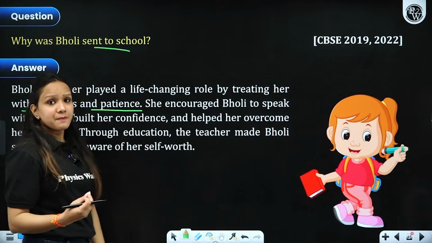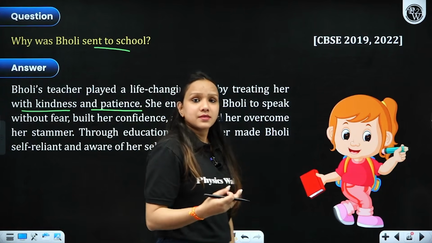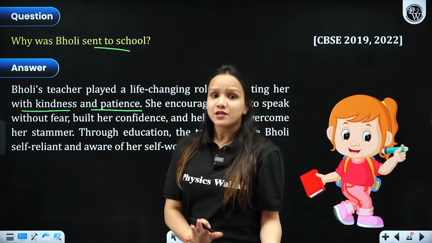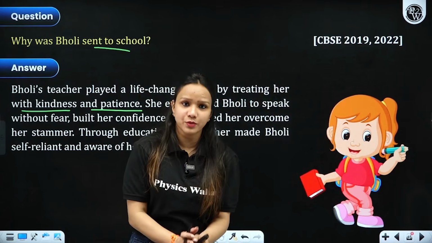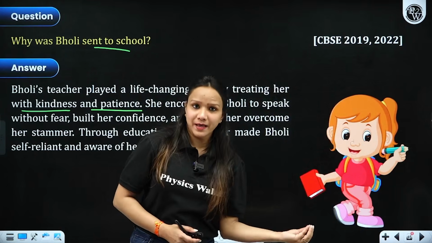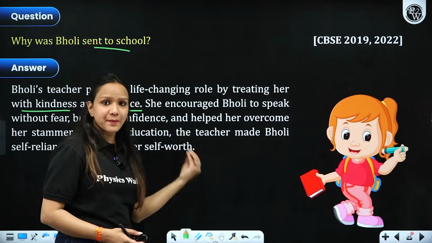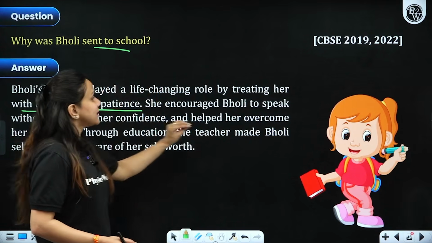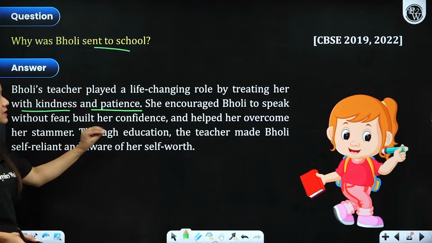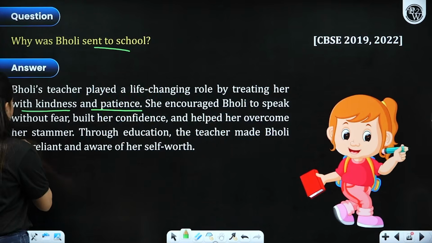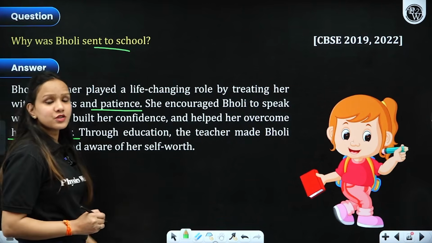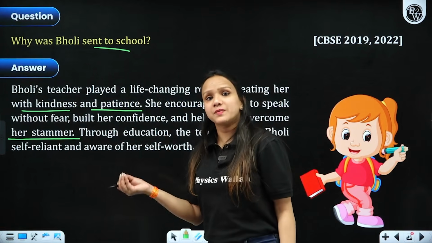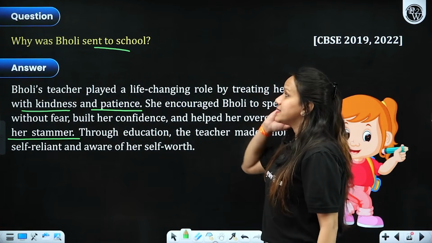The kindness that she was not getting at home, she was not getting good treatment at home, so she used to spend most of her time in school only, because she was being neglected by her parents as well due to her stammering habits, due to those pock marks on her face. Nobody paid much attention towards her. The teacher encouraged Bholi to speak without fear, built her confidence and helped her overcome her stammering problem also, right? So through education, she became learned, dignified and respectable, right, towards the end of the story.